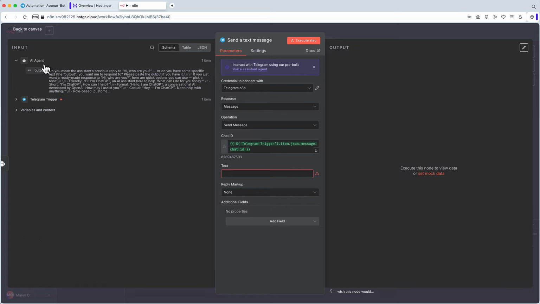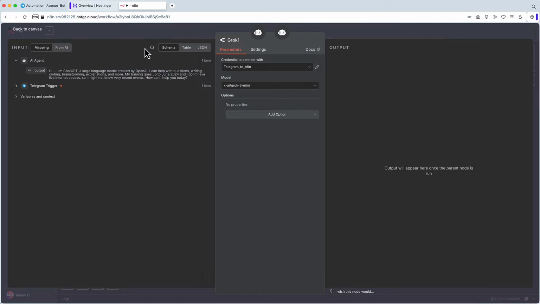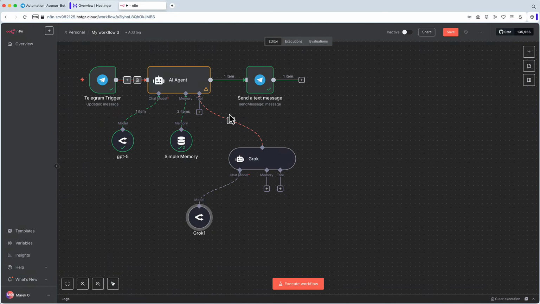Let me move it here. I will click on chat model. And you might be tempted to use that Grok chat model, but remember, we can use OpenRouter, and we already have credentials with OpenRouter, and within this solution, I can search for Grok. Maybe I want to use Grok 3 Mini. I change the name to Grok here as well, and that's as easy as it is. I already have credentials, I just choose different model, I go back to Canvas, and that's it. This tool is called Grok.